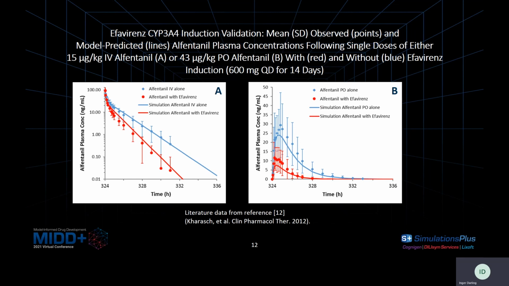And in the left figure, alfentanil was administered as a single 15 microgram per kilogram IV dose. And in the right figure, alfentanil was administered as a single 43 microgram per kilogram oral dose. Again, the blue lines represent alfentanil administered alone, and the red lines represent alfentanil administered after efavirenz induction. Both figures demonstrate a good prediction of the observed impact of efavirenz induction on alfentanil PK.